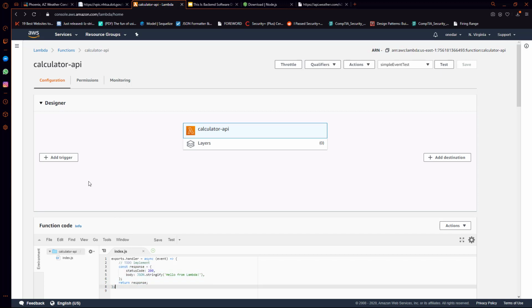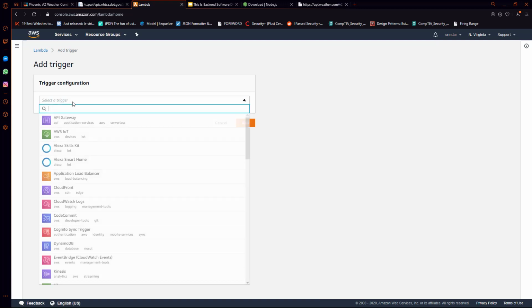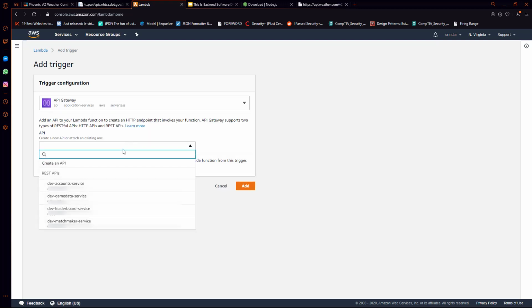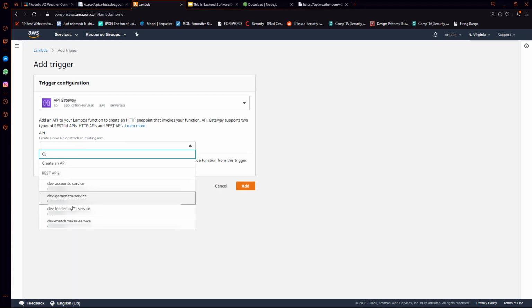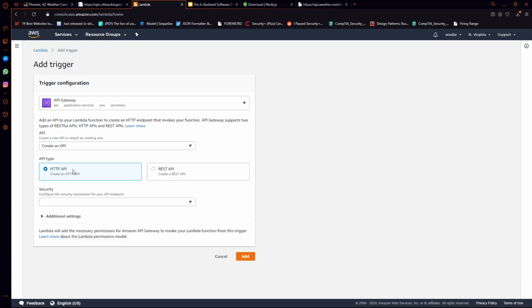The trigger that we're going to use is going to be called API Gateway. And what this does is it provides essentially a public URL for us to call this function with. So we're going to select a trigger. We're going to choose API Gateway. And since we don't already, well, I actually do have some APIs here, but we don't want to choose any of these. So we're going to create an API, and we're going to make this a REST API.